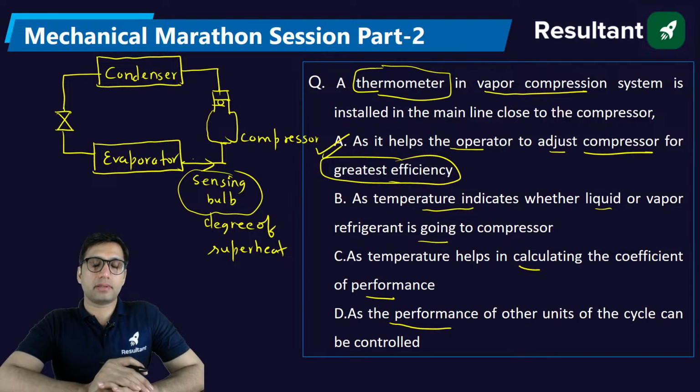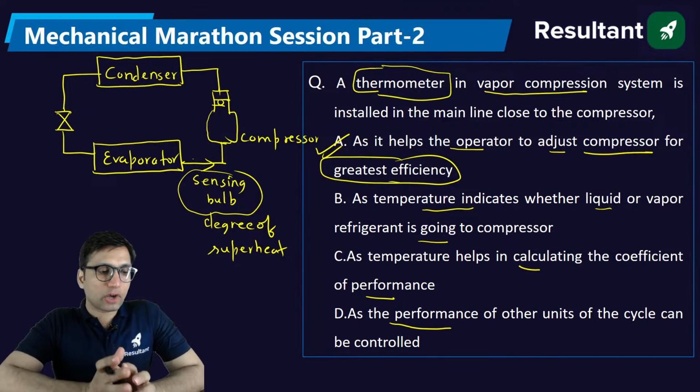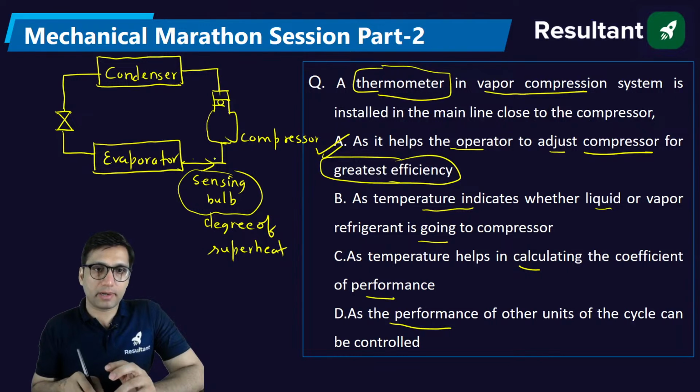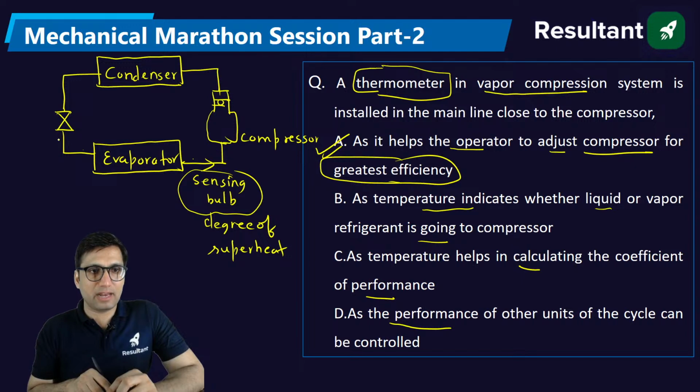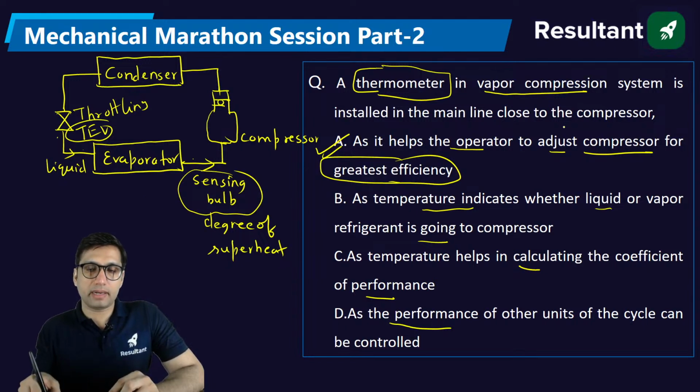In the vapor compression system, as per the option we have to mark this answer. Although this thermometer is not just helping the compressor, it is also helping the evaporator. It will ask the throttling device. Now here the throttling is not used; we use a thermostatic expansion valve. It will ask this valve to deliver the liquid refrigerant into the evaporator to maintain constant degree of superheat. But as per the option, the right answer will be option A. It helps the operator to adjust the compressor for greatest efficiency or COP.